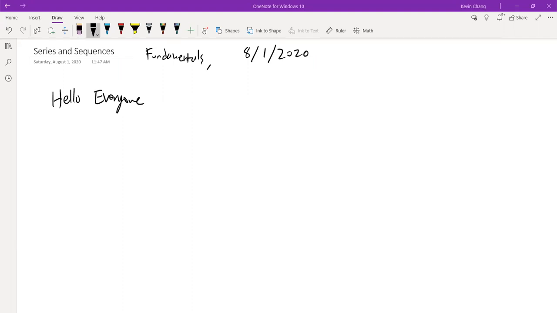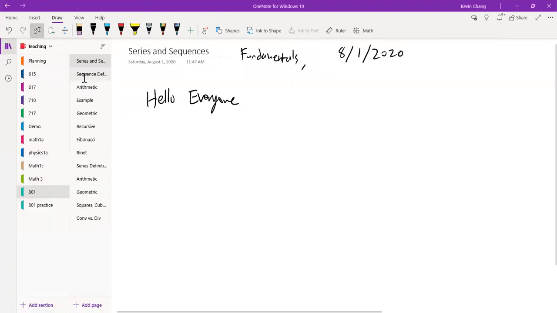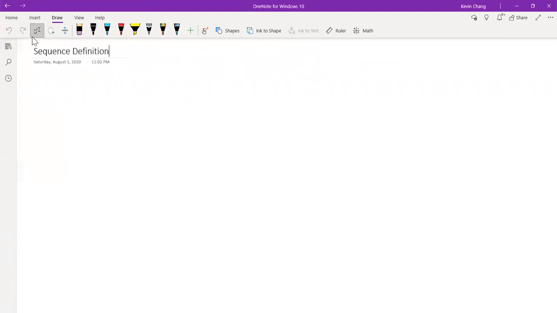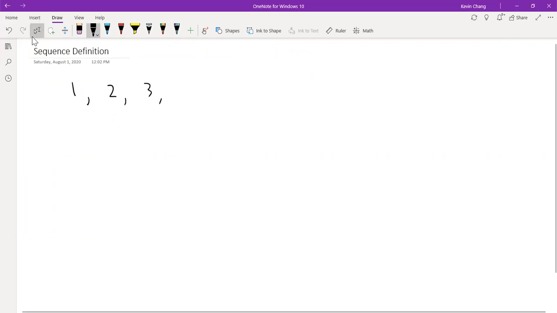So let's first start off by defining what a sequence is. In my opinion, a sequence should be a collection of enumerated objects. I'll give you an example first. Let's look at the numbers 1, 2, 3, 4, 5.